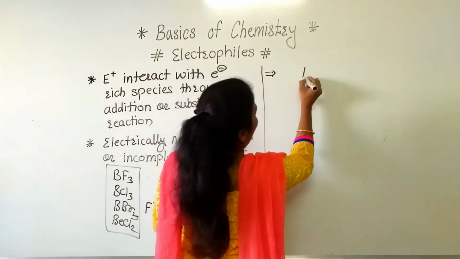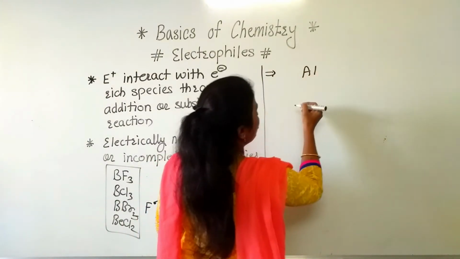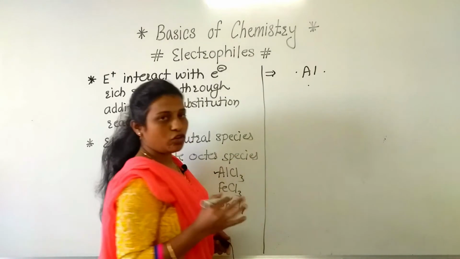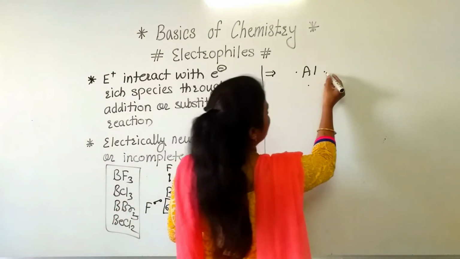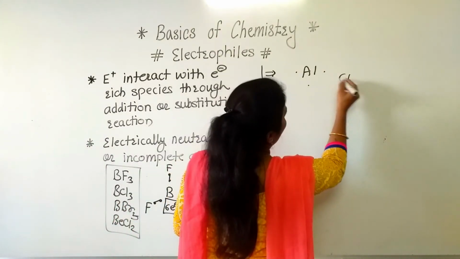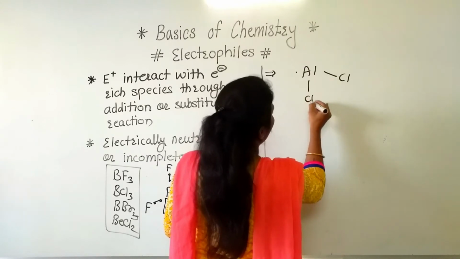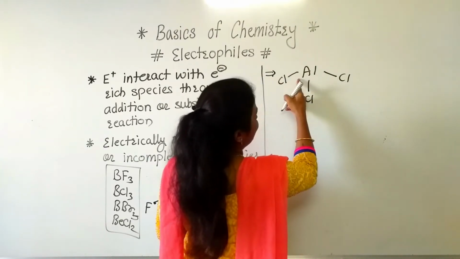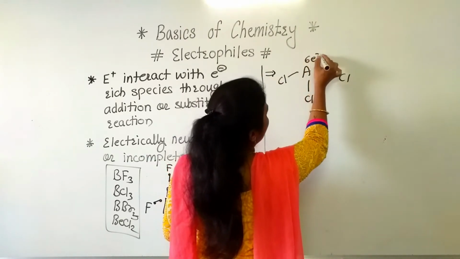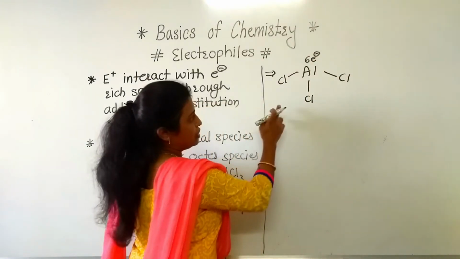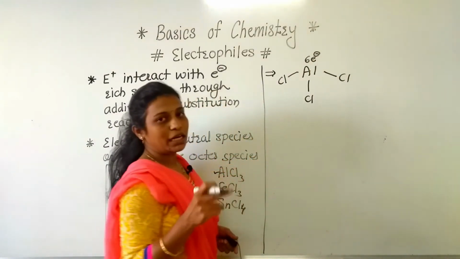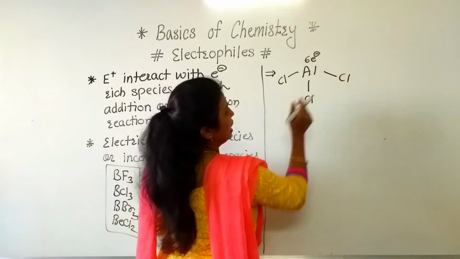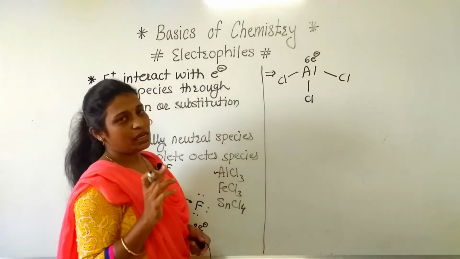Now see here, aluminium also has 3 electrons in its valence shell, means valence electron number is 3. So it forms bonds with the 3 chlorine atoms. At that time, only 6 electrons are in its shell. That means it has not completed its octet. That's why AlCl3 is also an electrophile.